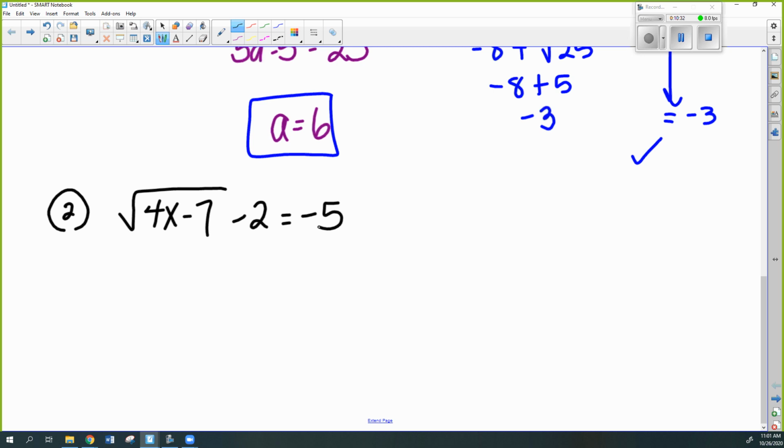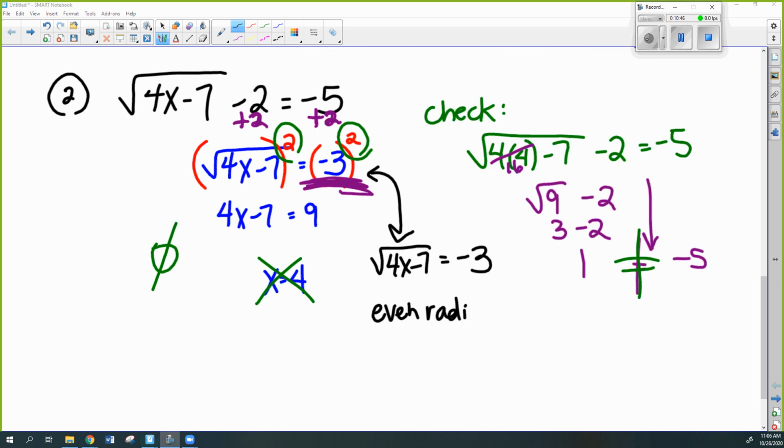All right, so I'm going to give you a minute to try this one on your own, but don't forget to check your answer. The work is very similar to what we did in the last one. Don't forget to check your answer. All right, so for the recording, I checked my work. I did not get the same number on both sides. So x equals 4 is not a solution. If it's the only solution, it's no solution. But what I'm talking about now is, could I have taken a shortcut? And the answer is yes.